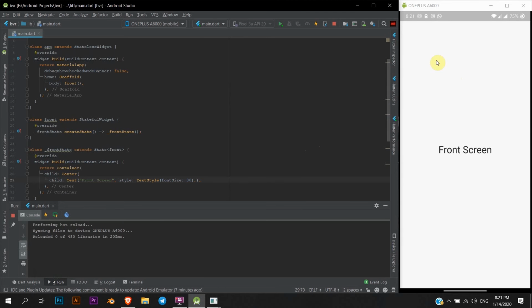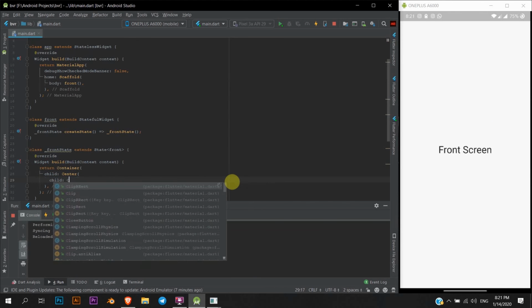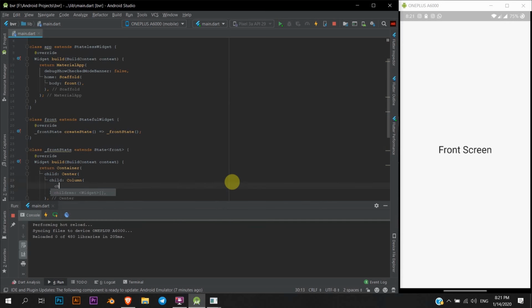Okay, now nothing serious here. Now we need a button here. For that, we need a scaffold. So what I can do here is I can remove this, or wait, I can do one thing. Instead of putting it here, you can put it here. But what I'm gonna do is, for the video purposes, I'm gonna put the button over here itself. So I'm just gonna make this thing as a column, and they have children. One of them is the text, and another one is an icon button.